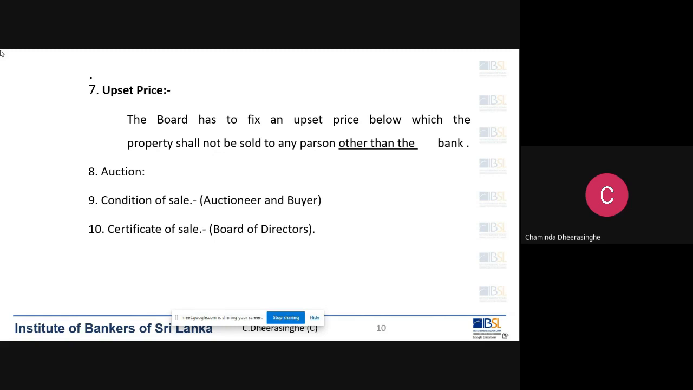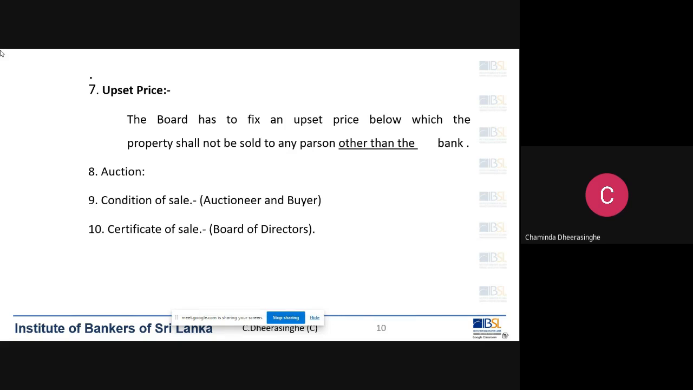But remember, if the total dues to the bank are very low, it is very dangerous to put the upset price at dues. So for example, if the total dues are 5 million, the market value of the property is 10 million, and the forced sale value is 7 million, and if you put the upset price at 5 million, that is the total due to the bank, that can be challenged in a court of law. So those are the things that you have to consider when you are fixing the upset price.